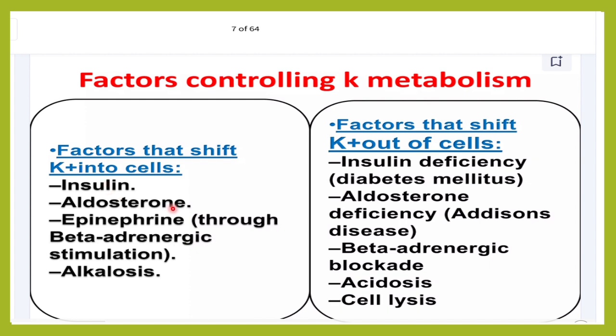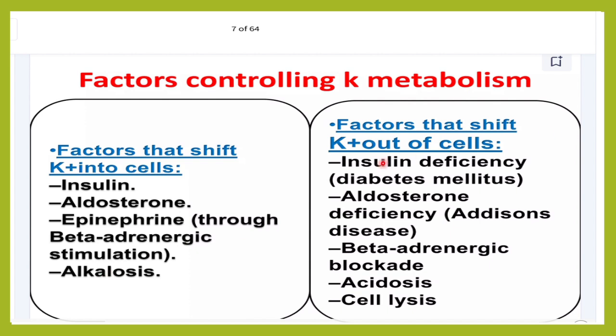Aldosterone also pushes the potassium inside the cell. So aldosterone, it helps in the reabsorption of sodium, and it helps in the excretion of potassium. Beta agonist, that pushes the potassium into the cell. So whenever there is hyperkalemia, they give beta agonist. Alkalosis, whenever there is alkalosis, it pushes the potassium inside the cell.